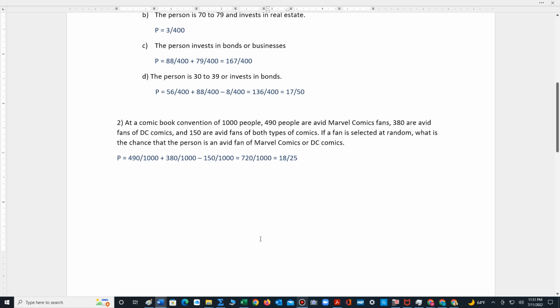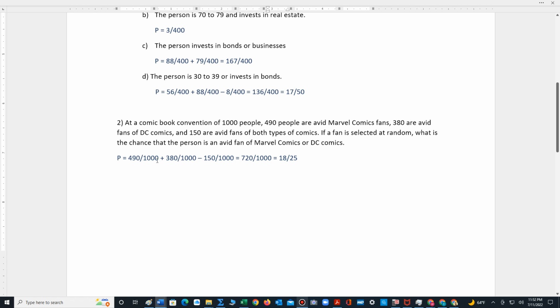Number 2, there's 1,000 people who are selected from a convention. 490 of these people are fans of Marvel Comics. 380 are fans of DC Comics. And then we have 150 that are fans of both types. So if we pick a fan at random, what's the chance that they're a fan of either Marvel or DC? Once again, or implies we're using the addition rule. These events are not mutually exclusive.